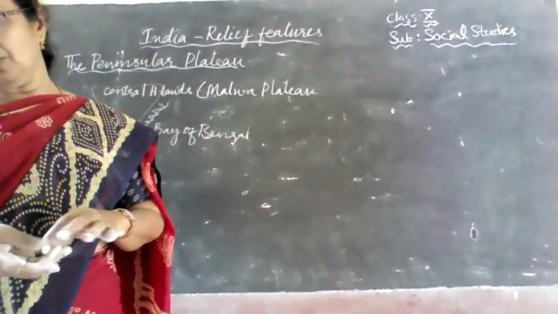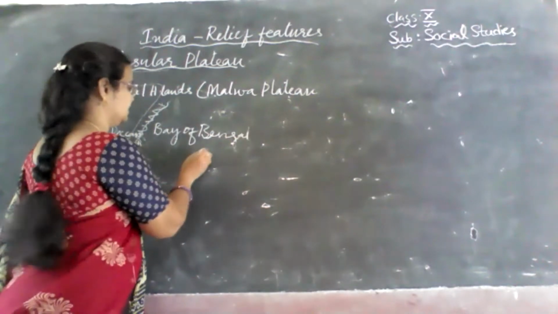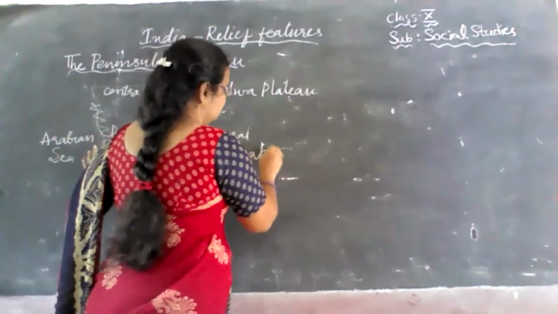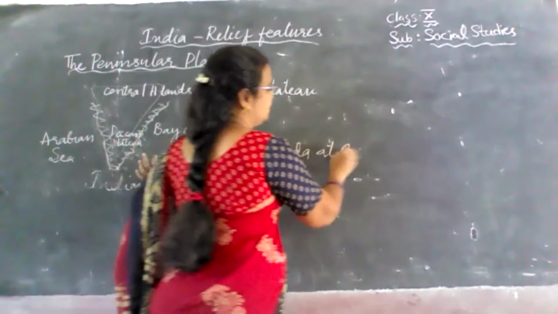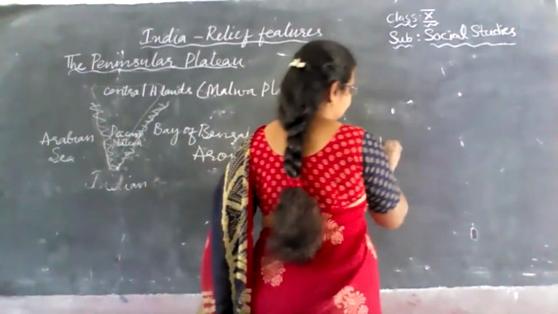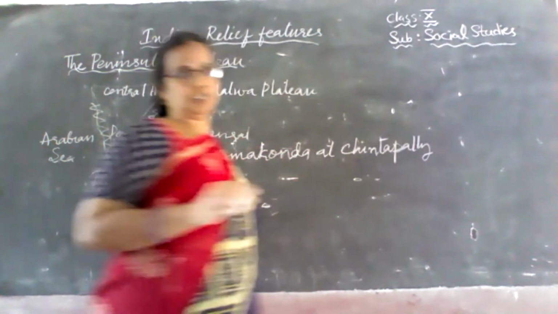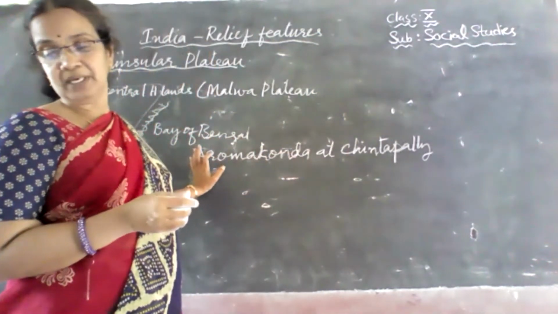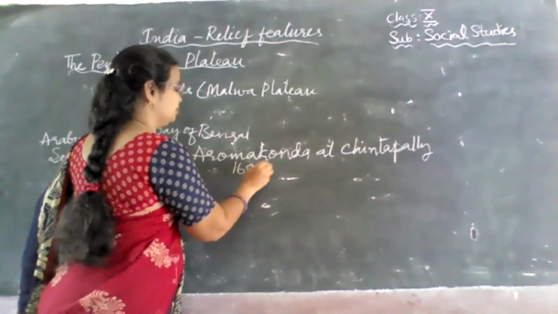Aramakonda in Chintapalli. It's 1600, Aramakonda. Where is Aramakonda? It is at Chintapalli in Andhra Pradesh. And this is the highest peak in the Eastern Ghats, which is 1680 meters.